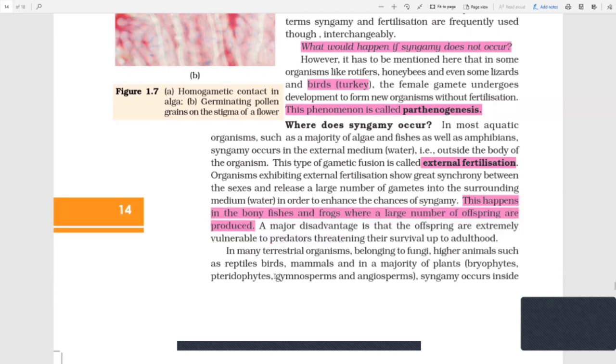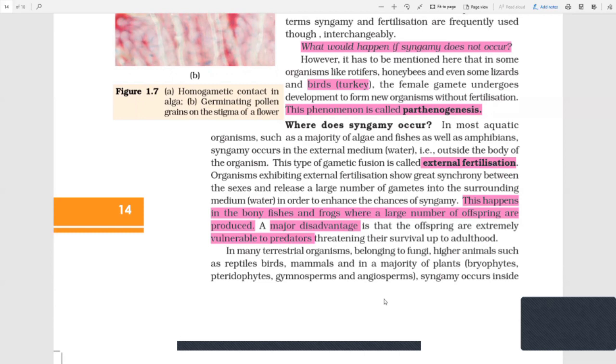Also, these organisms face a major disadvantage: offspring are extremely vulnerable, with a high vulnerability to predators. So external fertilization is not a very great kind of fertilization, but it's okay.